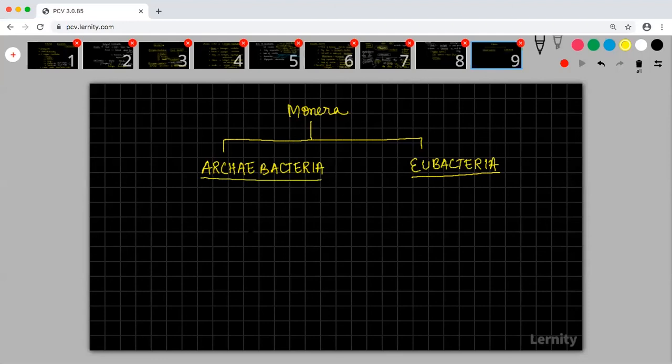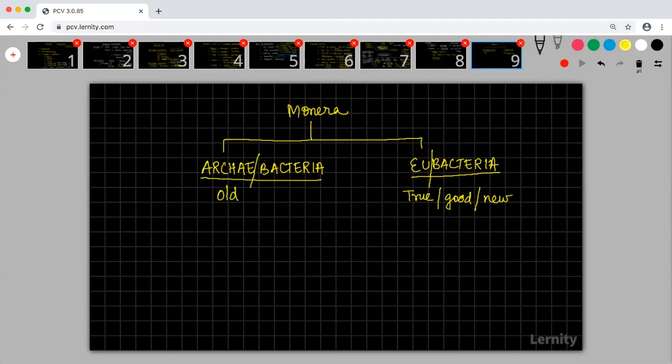The word archae indicates it is old. The word eu indicates that it is true. It also means good, and something which is tangible, new.